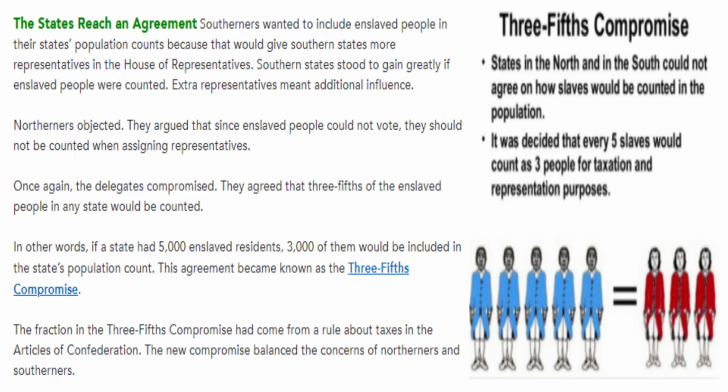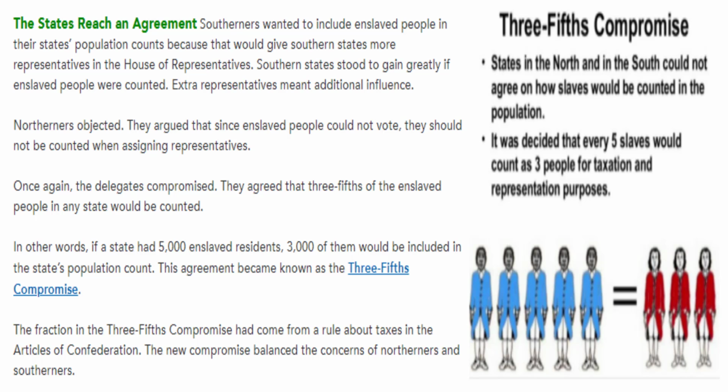Question 16. Why did Southerners want to count their enslaved people in their state's population counts? Well, very clearly, power, power, power. If you can have more people in your population, then that gives you more representatives, and more representatives means you have more influence in the certain legislative branch. In this case, the House of Representatives.